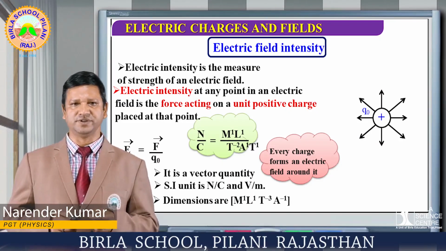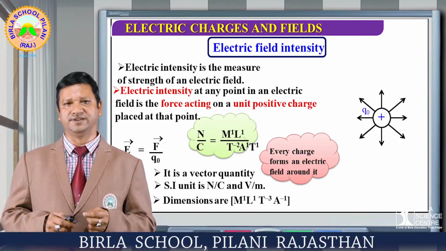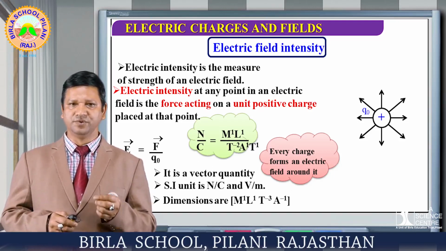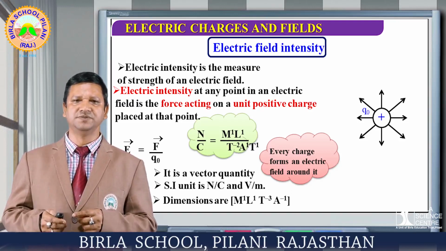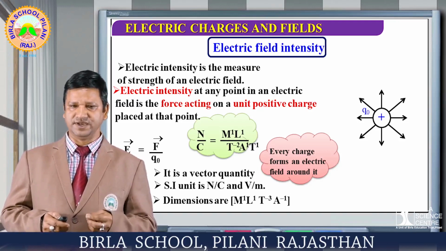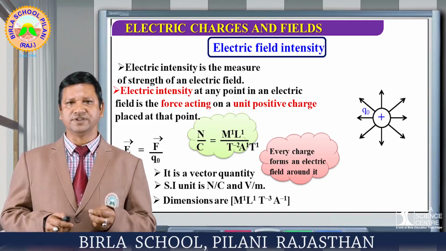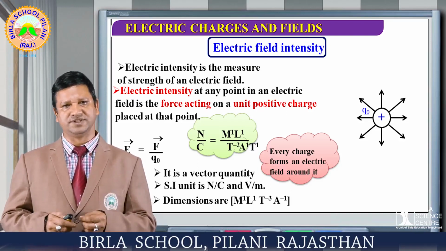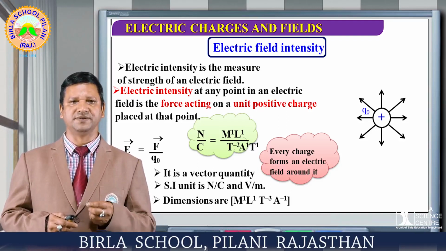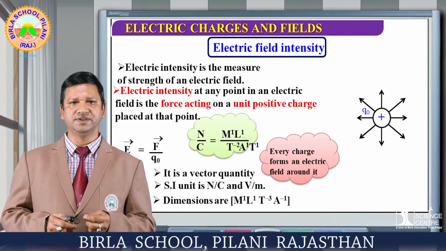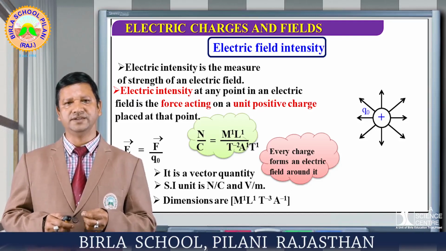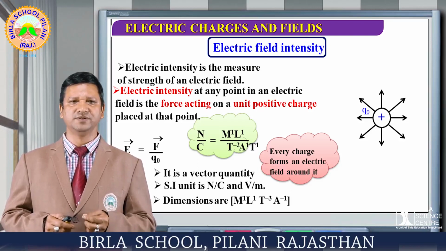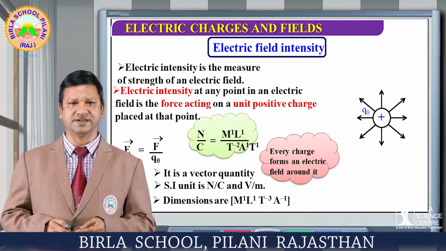Now this is very important. Why are we using Q naught here? Because the particular force is developed by the main charge, which we call the source charge, and this Q naught is the test charge which comes into the field of that source charge. This electric field is a vector quantity. The SI unit, Newton per coulomb and volt per meter, both we use as the SI unit of electric field.